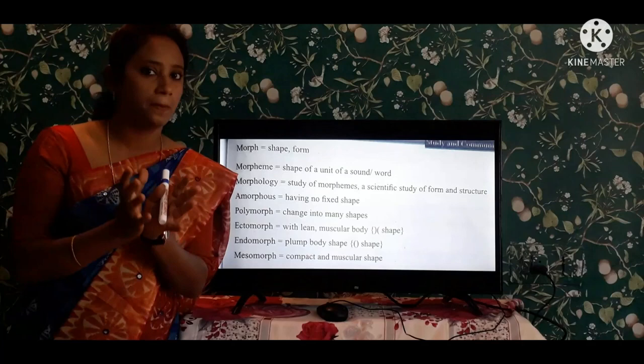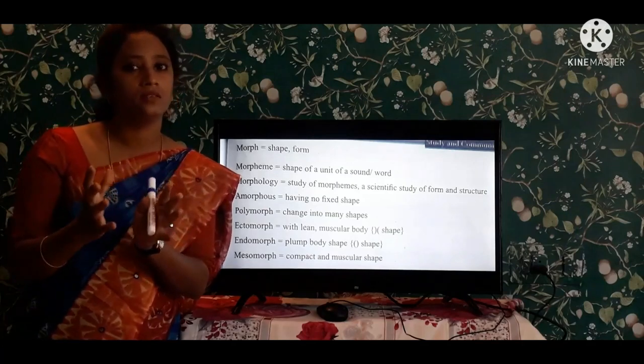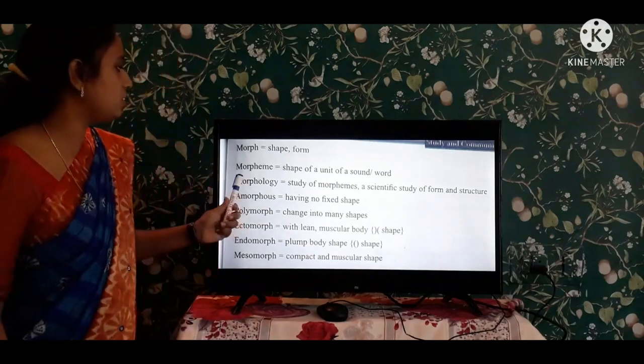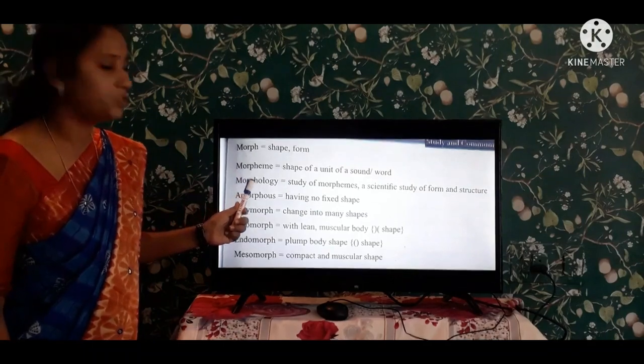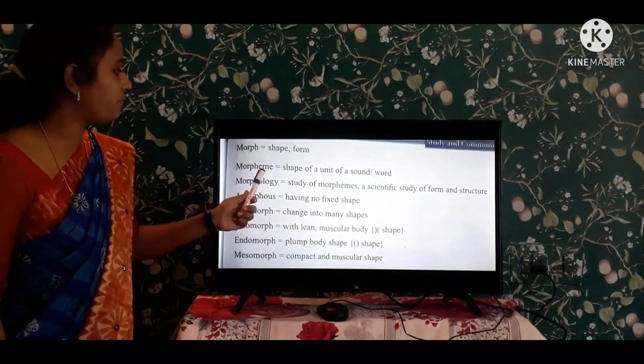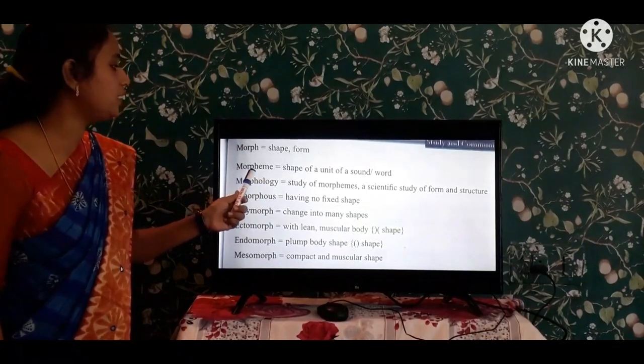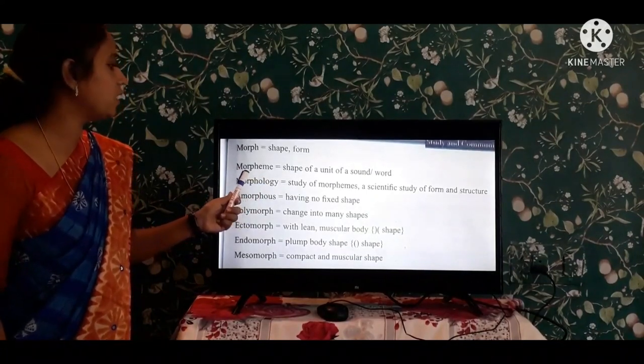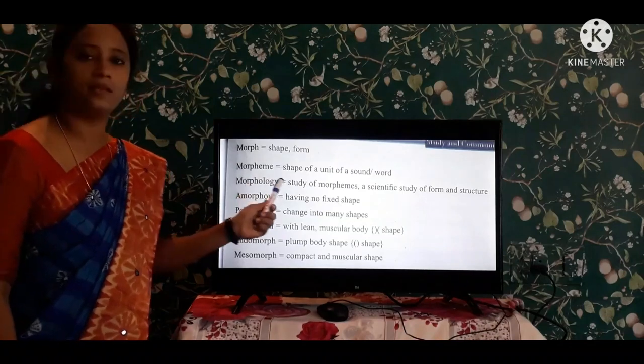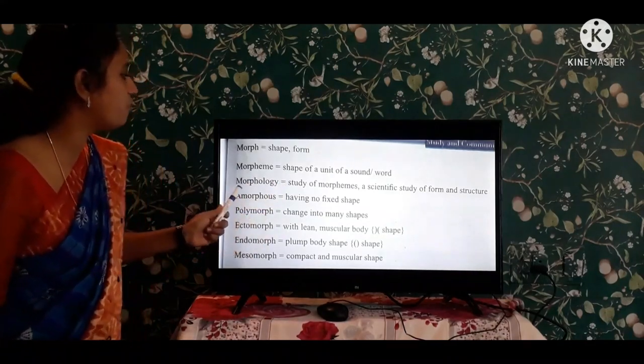that word has a shape and the word has a sound. So this is a word, it has a shape and it has a sound, and we sound it like morpheme. This is the example. And next one is morphology.